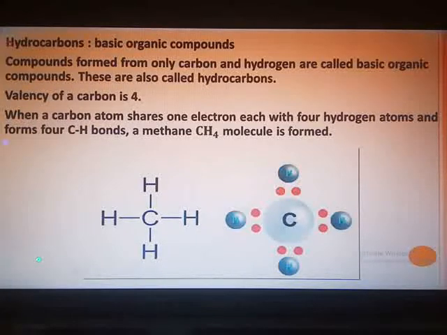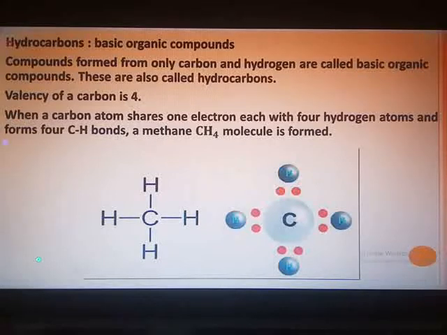Now if 4 electrons are added to the second orbit of carbon, its octet becomes complete and the electronic configuration becomes stable like that of the nearest gas, neon, 2,8. Listen carefully. Valency is 4, so 4 electrons in the outermost orbit. If you add 4 electrons in the second shell, it will become 2,8. Therefore, the valency of carbon is 4.